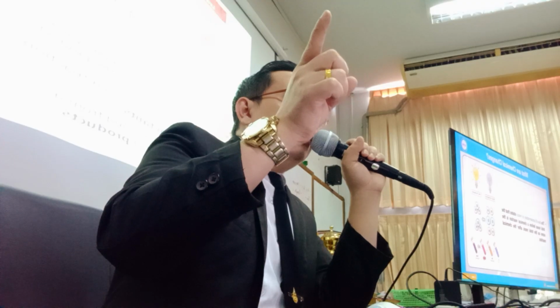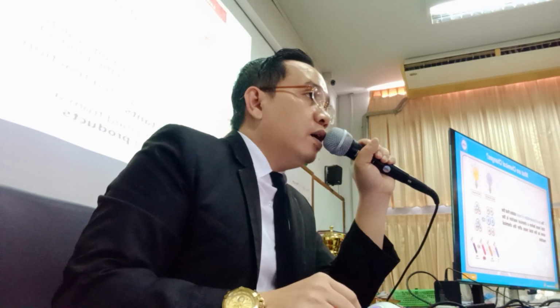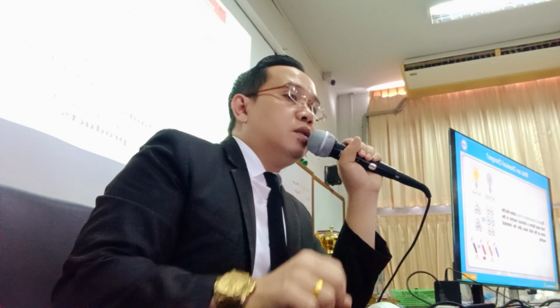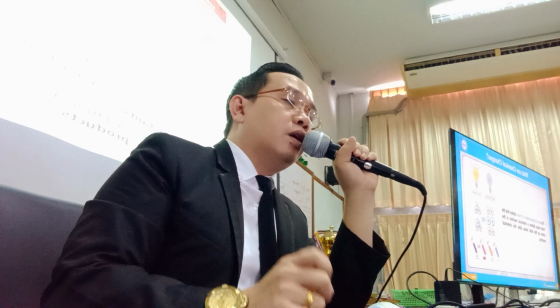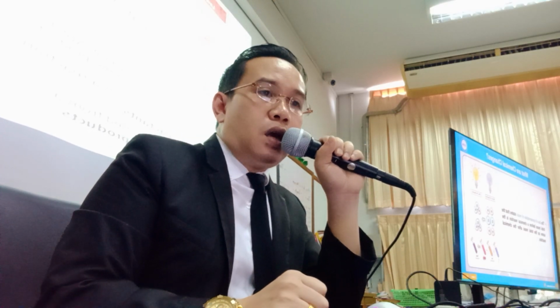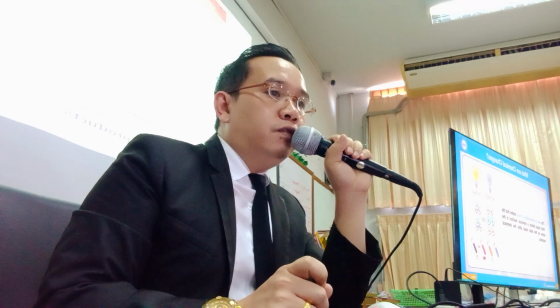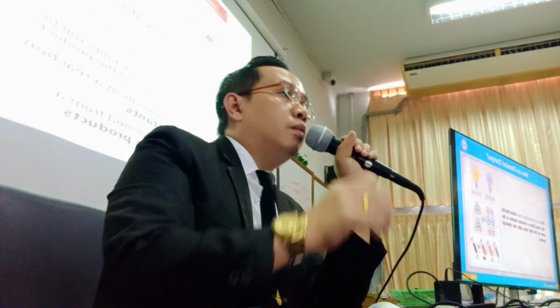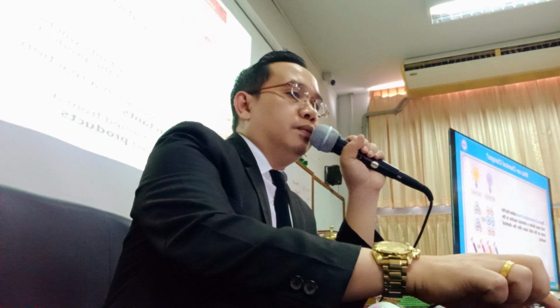So, according to the law of conservation of mass, I'll repeat, it states that the total mass before a chemical reaction is the same as the total mass of the products after the chemical reaction. Okay?